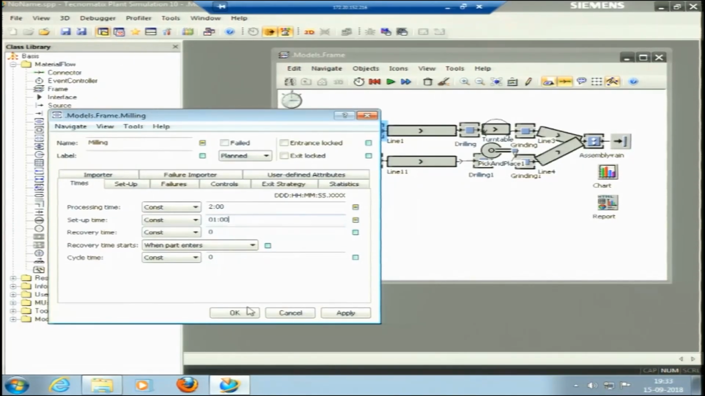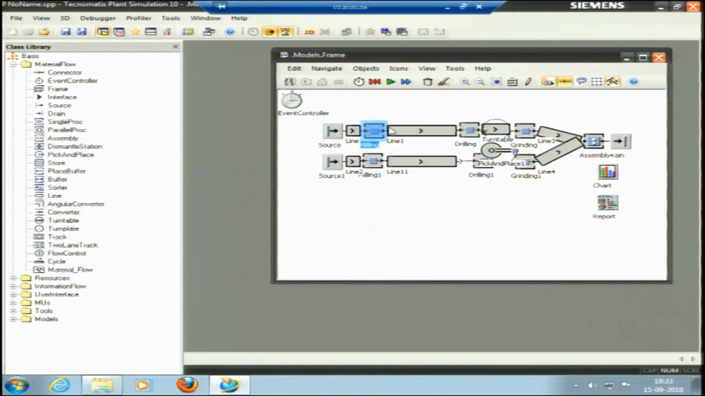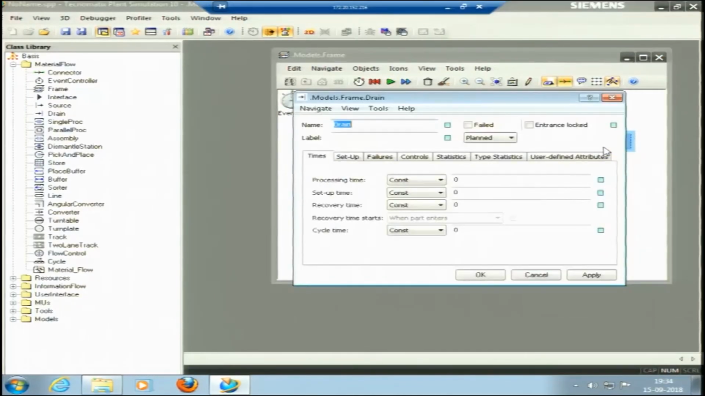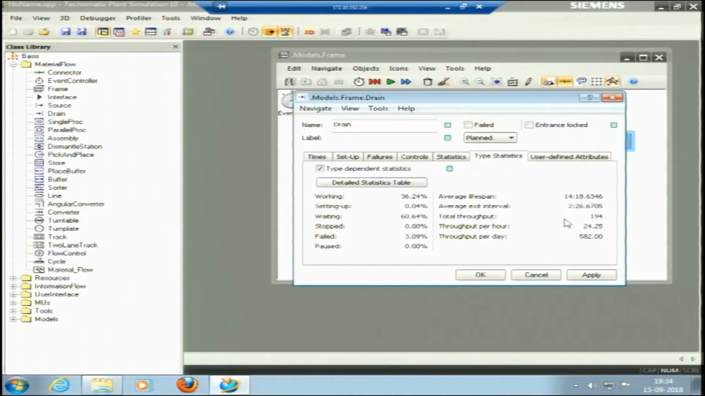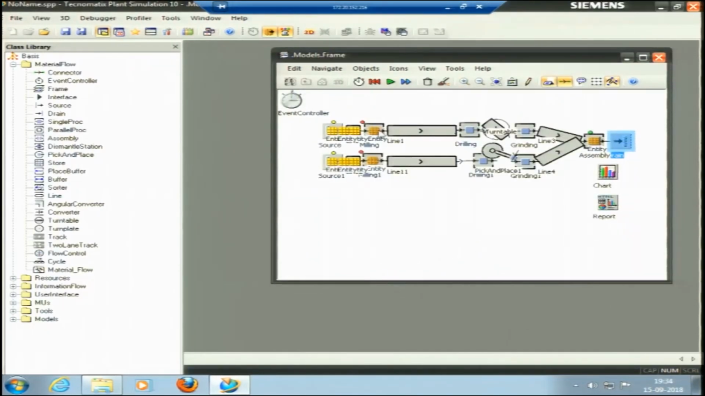If I induce setup time as well and apply, let us see what happens to my throughput now. Only in one line I have put some setup time. So the throughput is further reduced here. It was 197 pieces, so it is 194 pieces now, because the setup time is there, and another 1 minute is being taken. So total time taken in the milling process in line 1 is 3 minutes now. So this was a brief introduction about the software, the main objects that we can use.